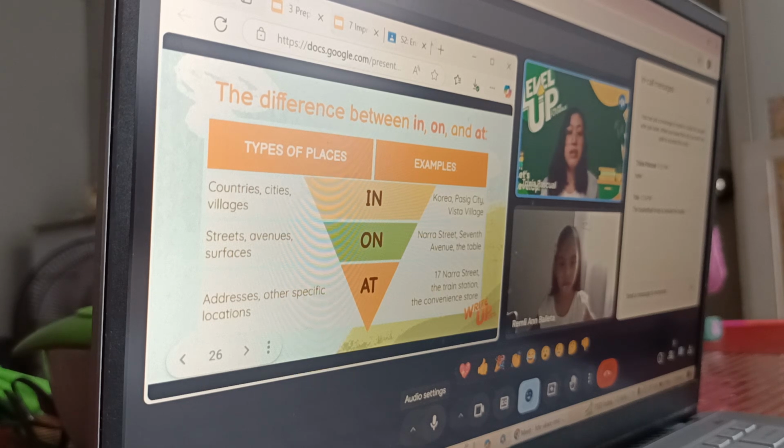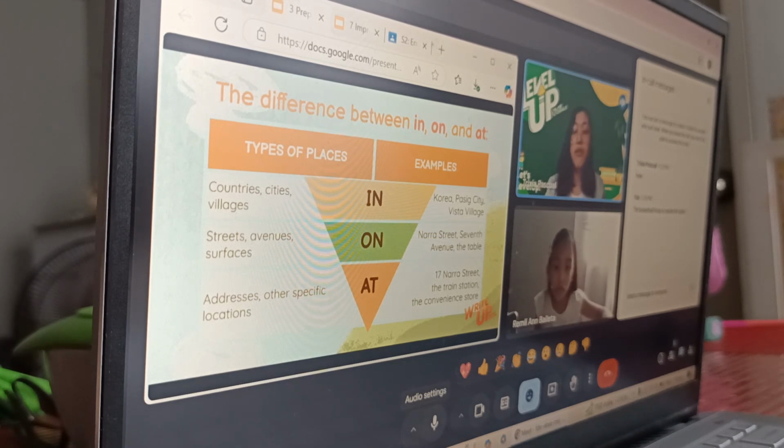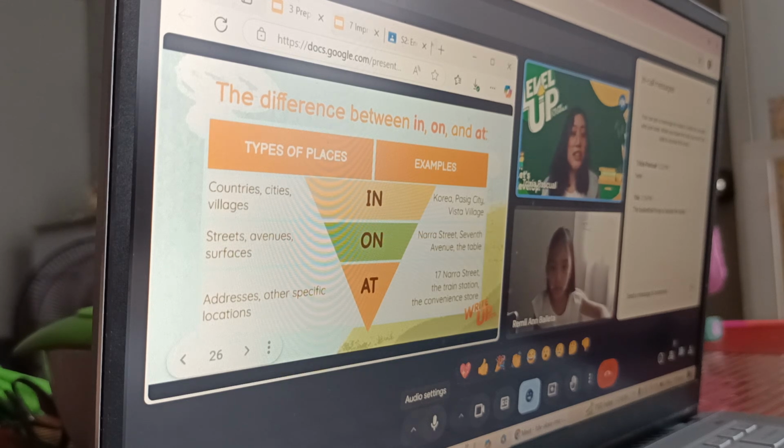It's not very specific: the country, the cities, and then the villages. How about if we add information? We now have the streets, the avenues, and the surfaces, just like the table earlier. We'll now be using the word on. On Nara Street, on 7th Avenue, on the table. Do you get that one?